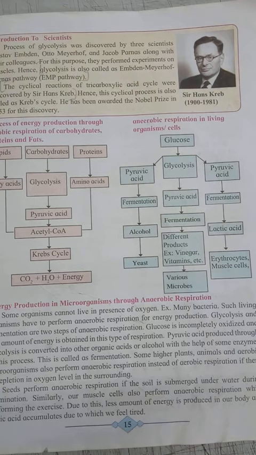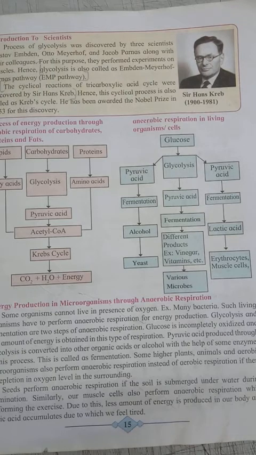When there is incomplete oxidation of glucose in glycolysis, the pyruvic acid produced through glycolysis is converted into organic acids such as lactic acid and other organic acids, or alcohol, with the help of some enzymes. This process is called fermentation. So there are two processes in anaerobic respiration, glycolysis and fermentation.